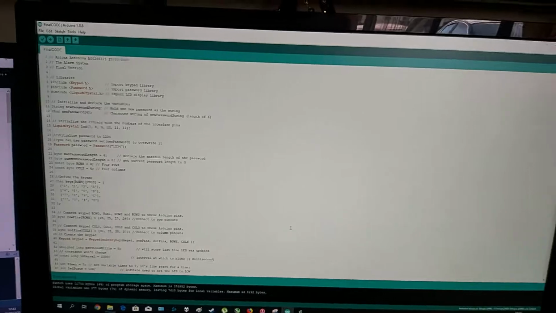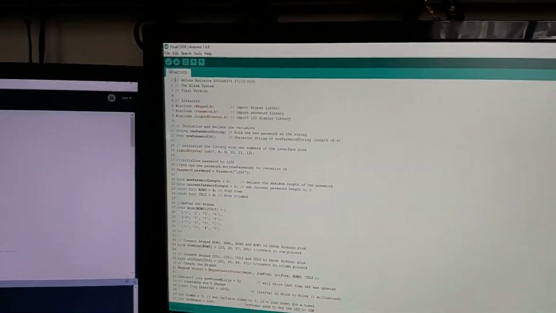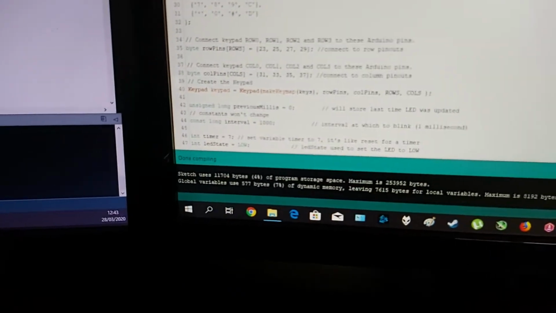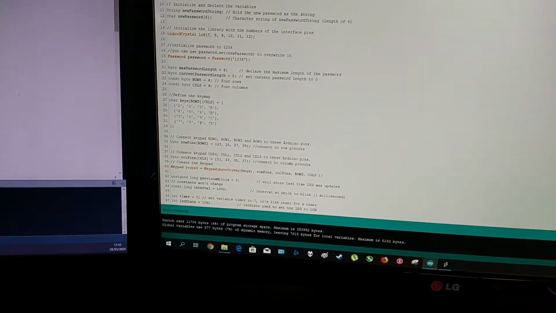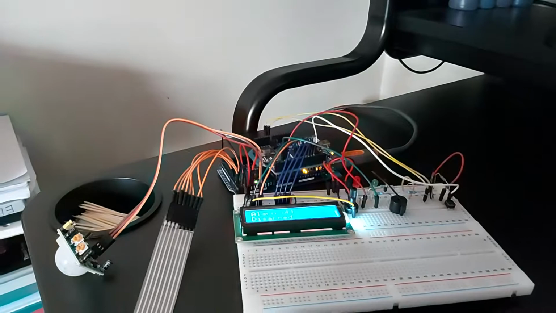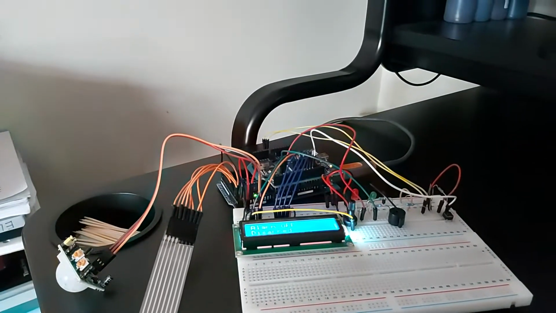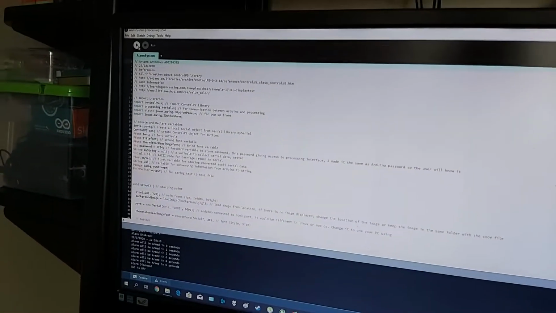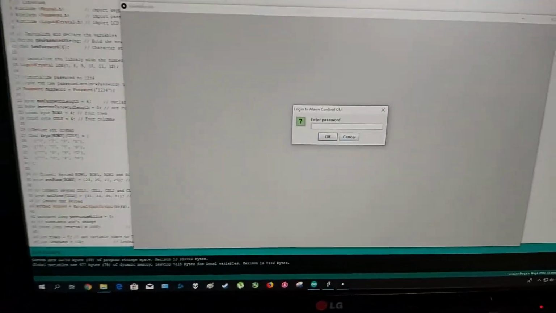So here is the Arduino sketch. I can verify it, and there are no compiling errors, so I will upload it to my Arduino. It's uploaded, and here is my Processing code. I run it as well. So it opens the interface.